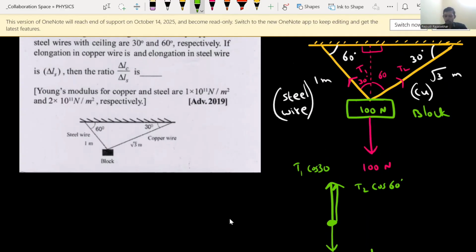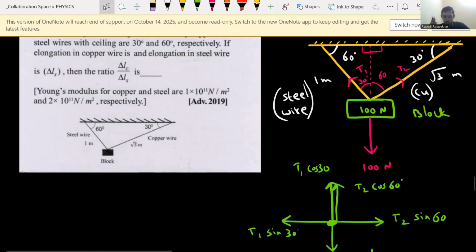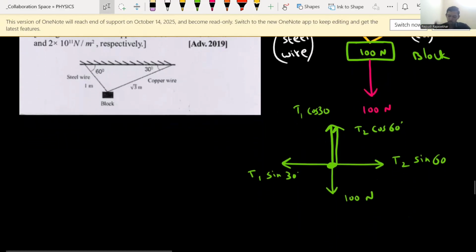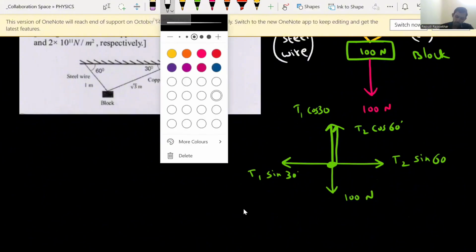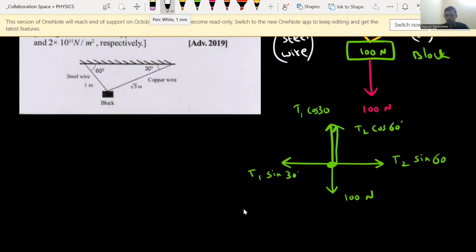And along horizontal direction, what are the forces acting? This is T2 sin 60, and here on the left side, T1 sin 30. Now here the block is at rest. Block is not moving. Block is at rest means total horizontal forces are same, total vertical forces are same.